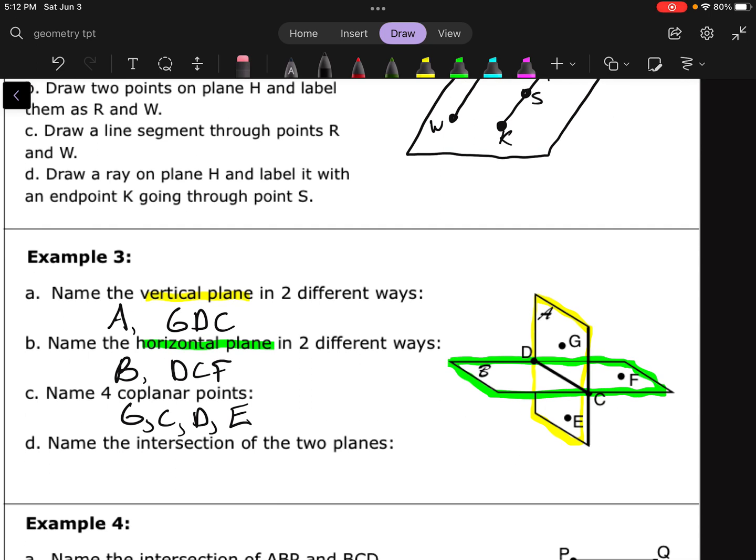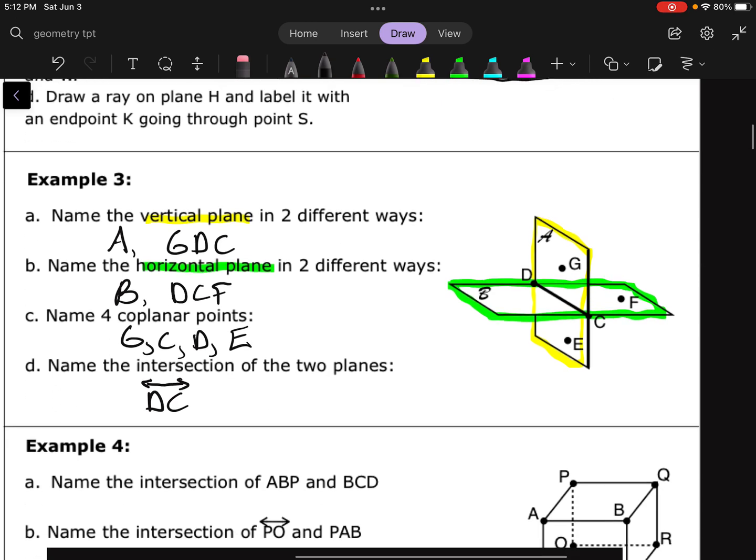And then name the intersection of the 2 planes. So where do those 2 planes cross? Or another way of thinking about it is, what do they have in common? What do those 2 planes both have? Well, the only thing that's on both of those planes is D and C. And what do D and C make? Well, they make a line, right? Well, it looks like a line segment, but remember, planes are actually infinite. They extend infinitely. So our intersection is also infinite, so I need to put the arrows above there. So the intersection of those 2 planes is line DC.